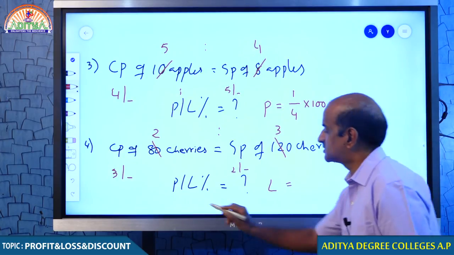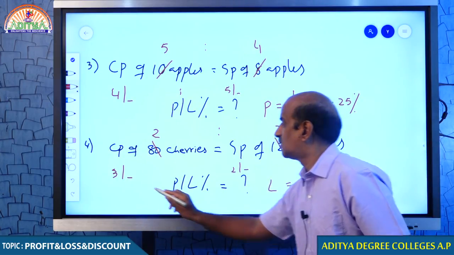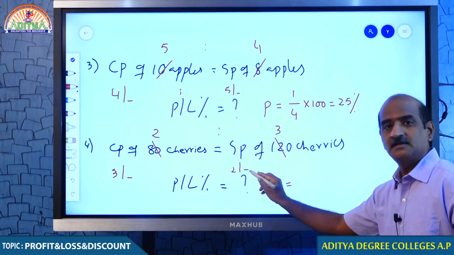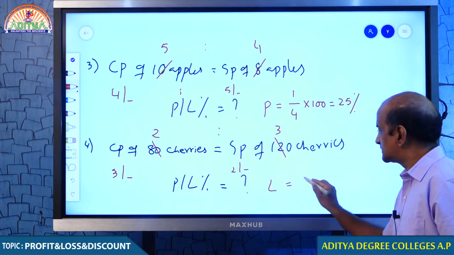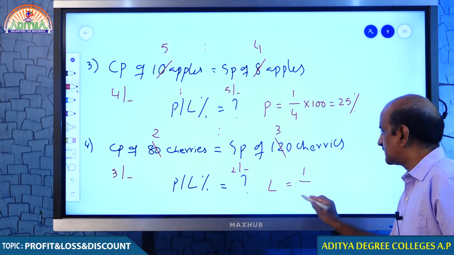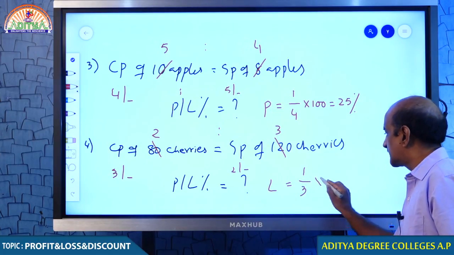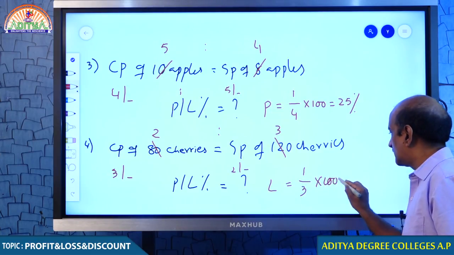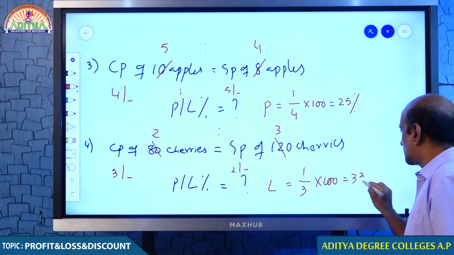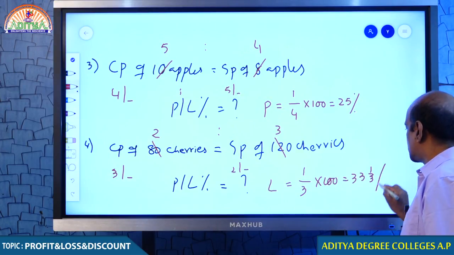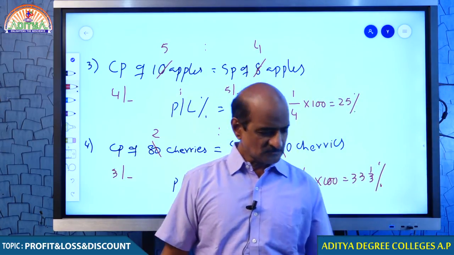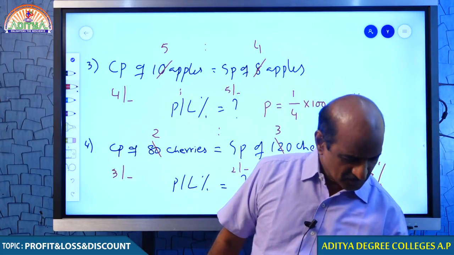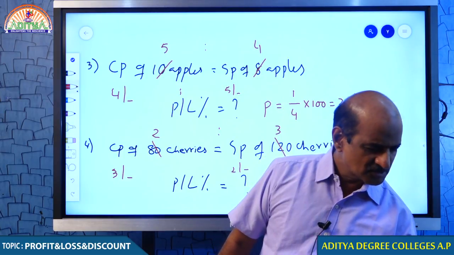How can you say that? Cost price is more, selling price is less. When CP is more and SP is less, obviously you lose 1 rupee. So, loss percent is given by the formula loss by CP into 100. Hence, your answer must be 33 1/3% loss. Okay, students? Please understand that is all about loss percent.